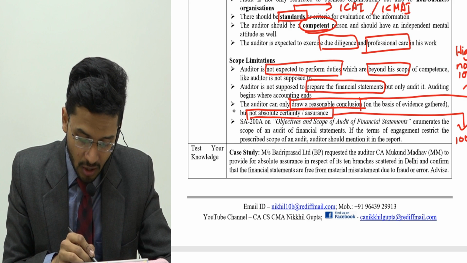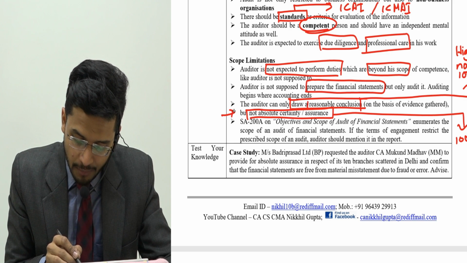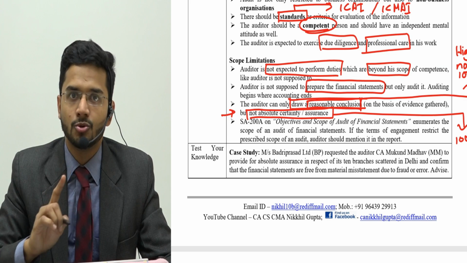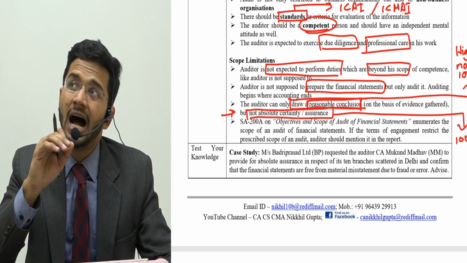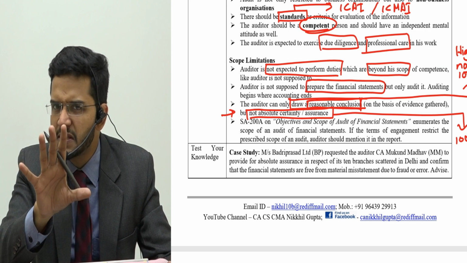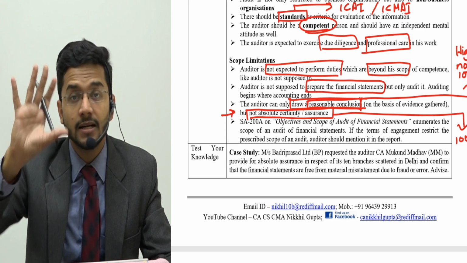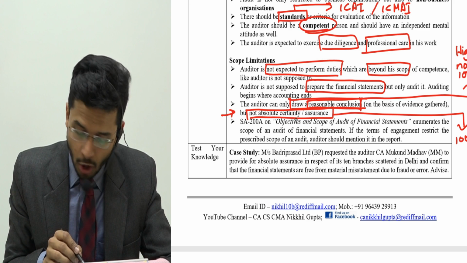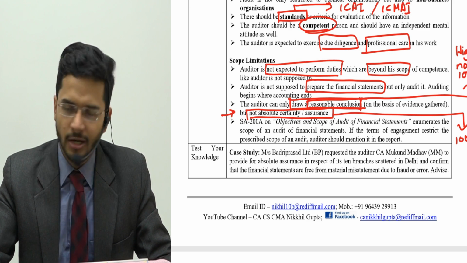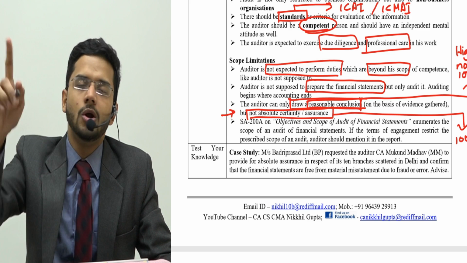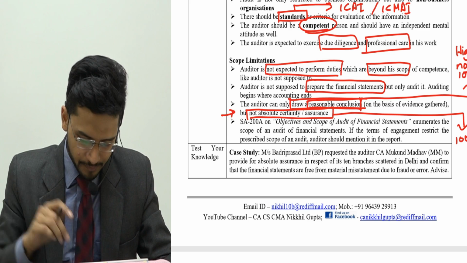So the auditor will give you a reasonable certainty, a reasonable conclusion. Reasonable means it is high but not 100%. Sir, what is high? High means 70% or 80%. So the auditor will give you 70%, 80% assurance, but he will not give you absolute assurance that the accounts are 100% correct. No auditor in the world can give you this kind of assurance.